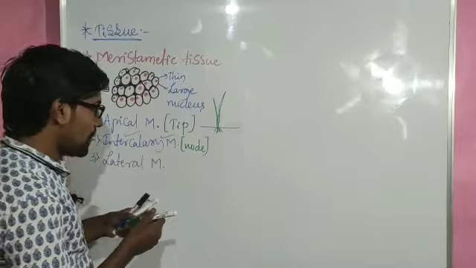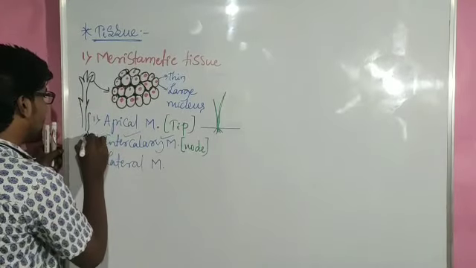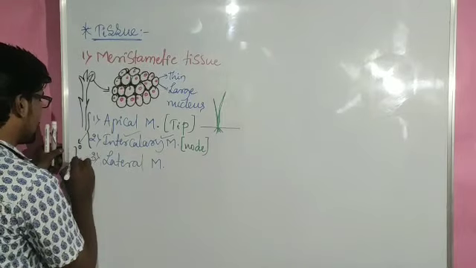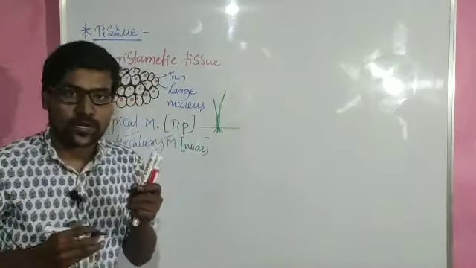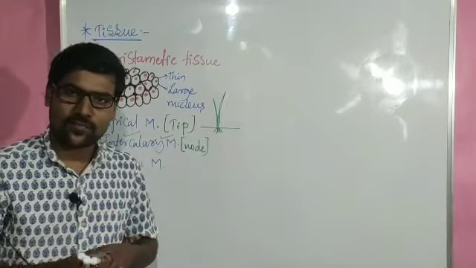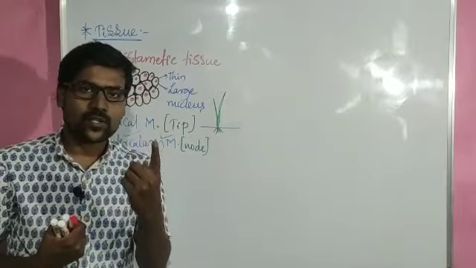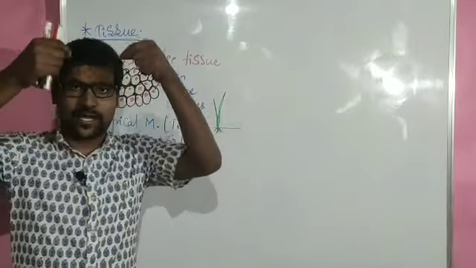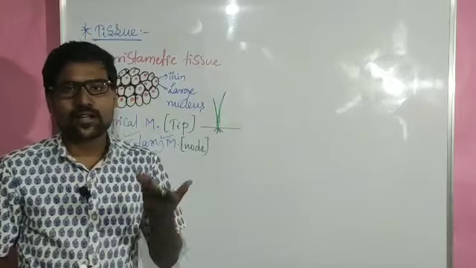These two meristems are called primary meristems. Primary meristem work is increasing the length of the plant body. In case of human beings also, when we are growing, our first growth is increasing the height. First our height will increase up to 18 years or 19 years.